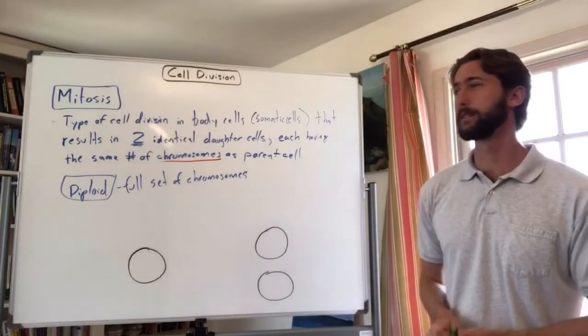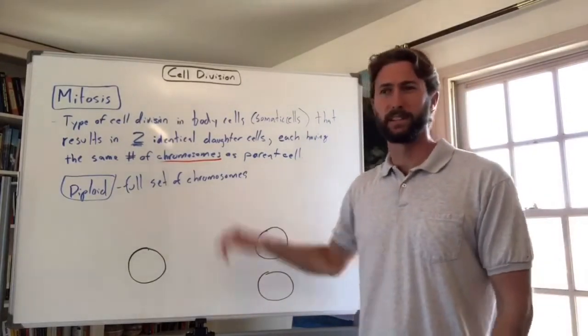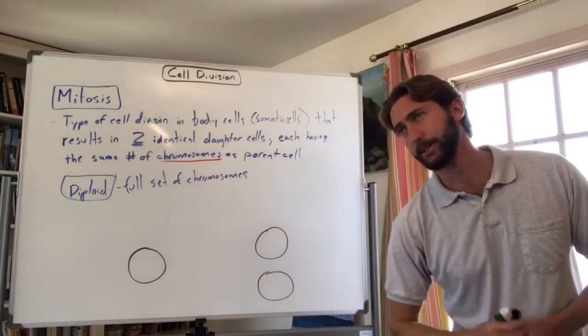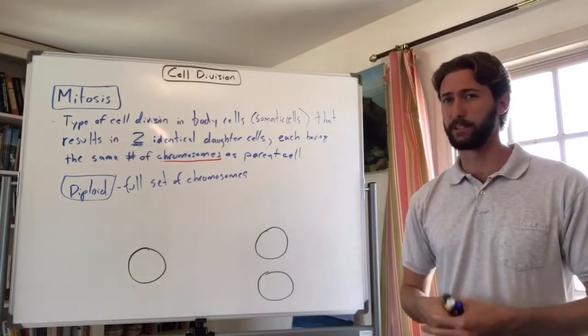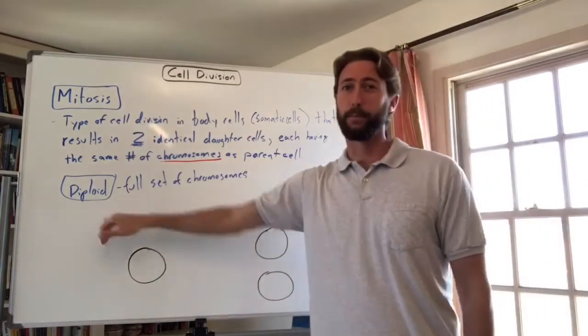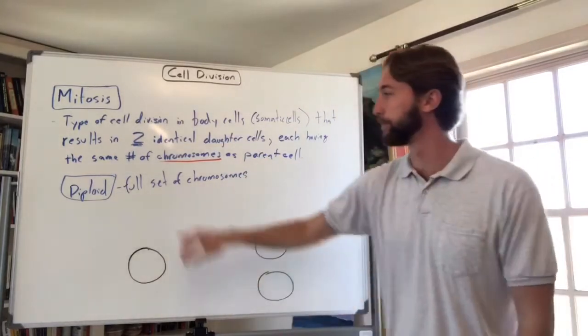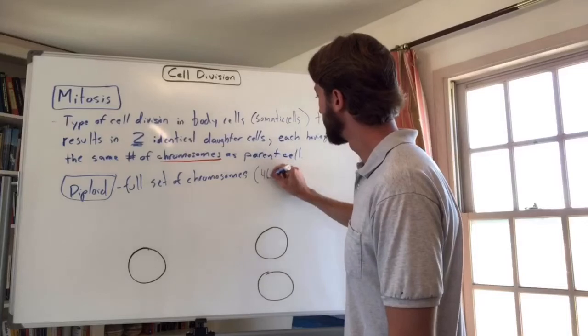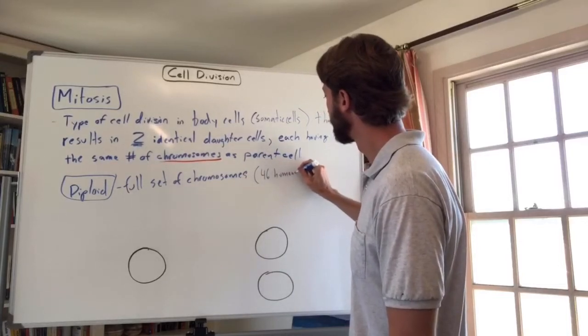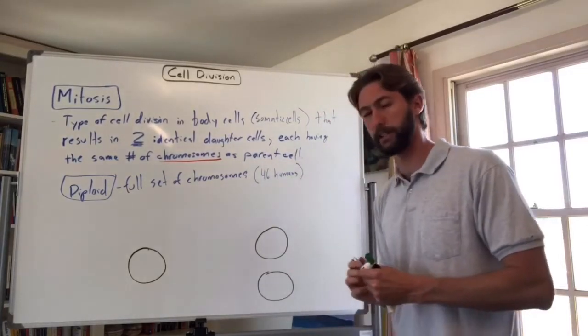But in other organisms, a full set might not be 46. I think dragonflies, don't quote me on this, have 12 chromosomes in each of their cells. That would be diploid for them. But for humans, a full set of chromosomes is 46. That's a diploid cell.